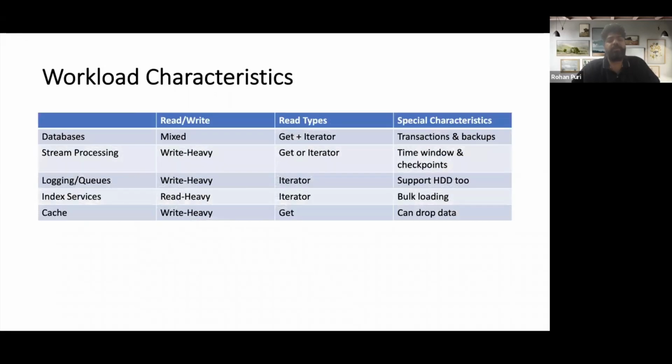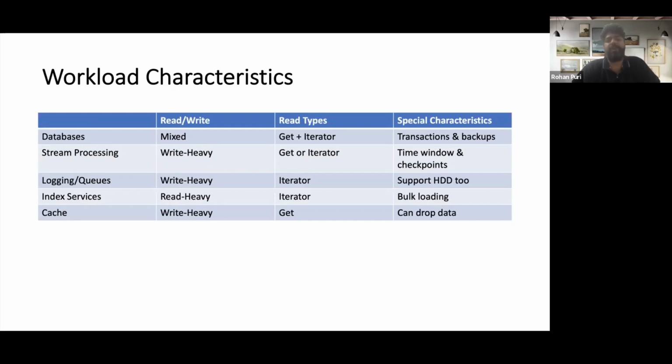Let's go through some workload characteristics. Over here we see that all the different types of use cases or applications that were mentioned earlier, like databases, stream processing, logging, queuing, indexing services, and caches, have different read write requirements. Databases have a mixed read write requirement, while stream processing and logging queues are write heavy, and cache is also write heavy, while index is read heavy.